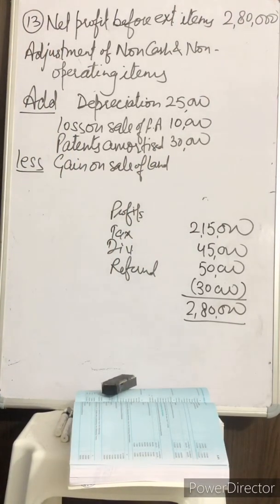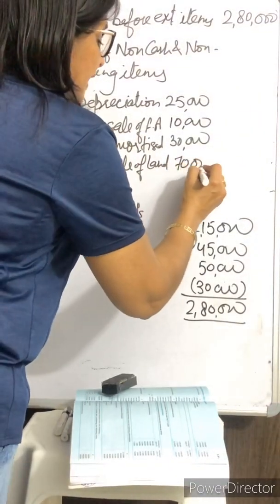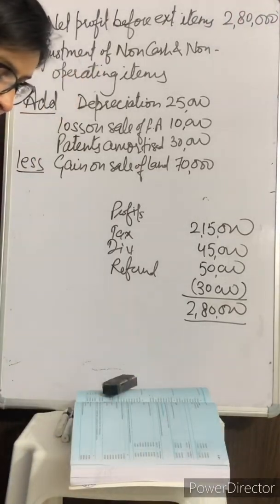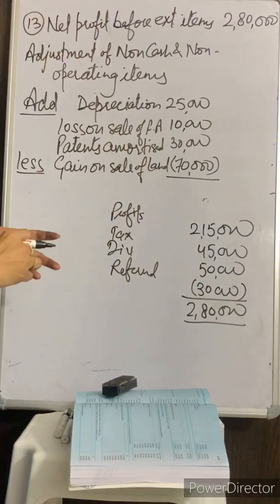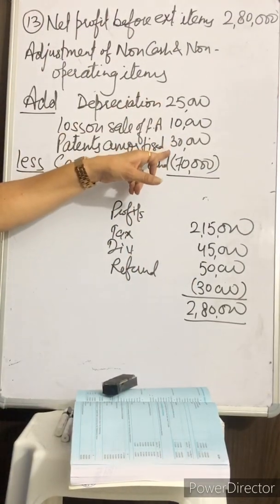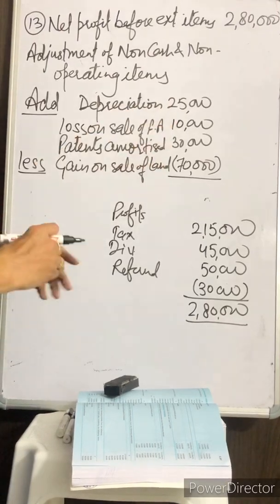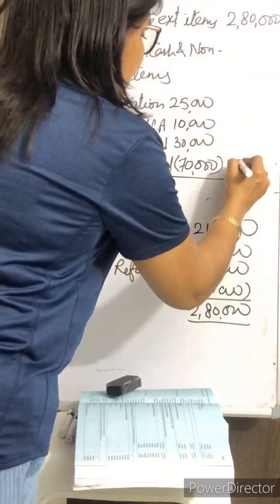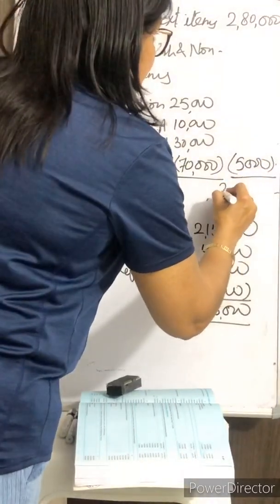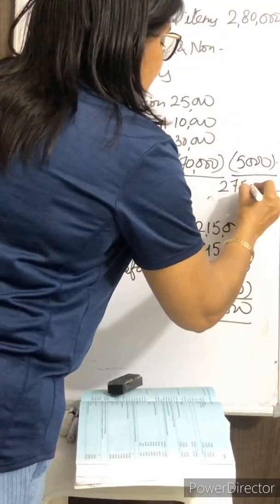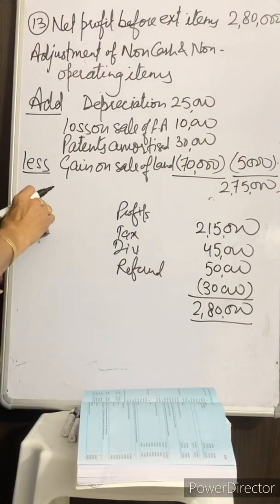Any gain on sale of fixed asset will be subtracted. This is 70,000. So what will be the difference? We need to add 65,000 and subtract 70,000. Finally, you will subtract 5,000 and you will get 2,75,000.